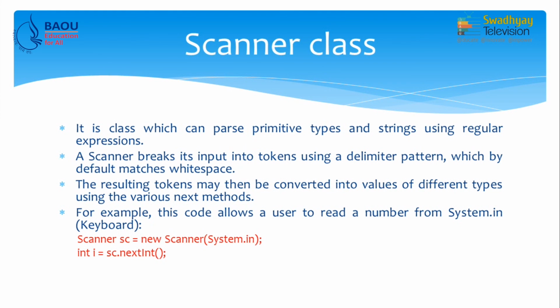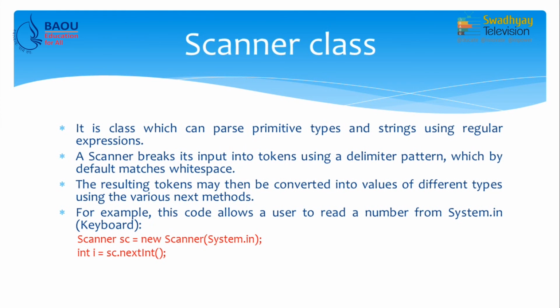A scanner breaks its input into tokens using a delimiter pattern, which by default matches white space. That means you can enter multiple values in a single line separated by space, and the scanner will automatically return you each of these values and convert them into the desired data type. The resulting tokens may then be converted into values of different types using various next methods. Now, we take one example to understand better.